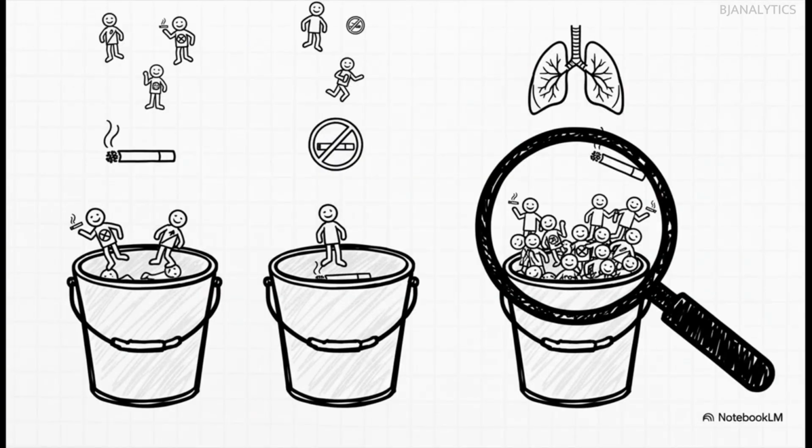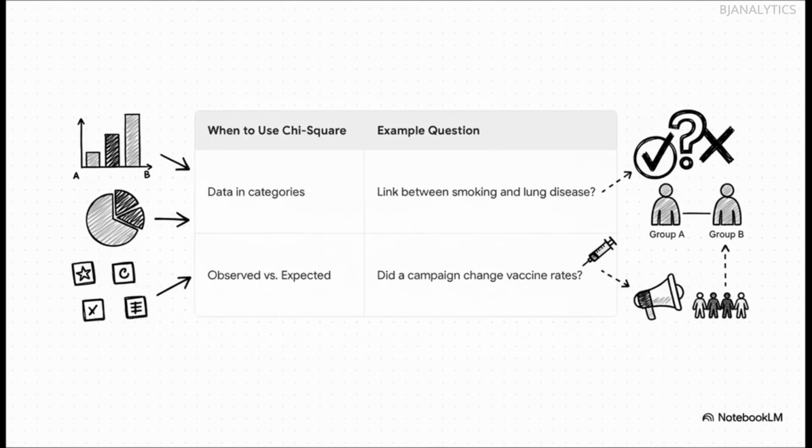Imagine this. You're sorting patients into two buckets: smokers and non-smokers. Then you sort them again into has lung disease and no lung disease buckets. The chi-square test is what tells you if that has lung disease bucket has way more smokers in it than you'd expect if smoking had no effect at all. It spots the imbalance for us. And you can see right here when it's perfect to use. If your data can be split into clear categories, like smoker versus non-smoker, or vaccinated versus not vaccinated, chi-square is your go-to for answering these powerful yes or no type questions between different groups.